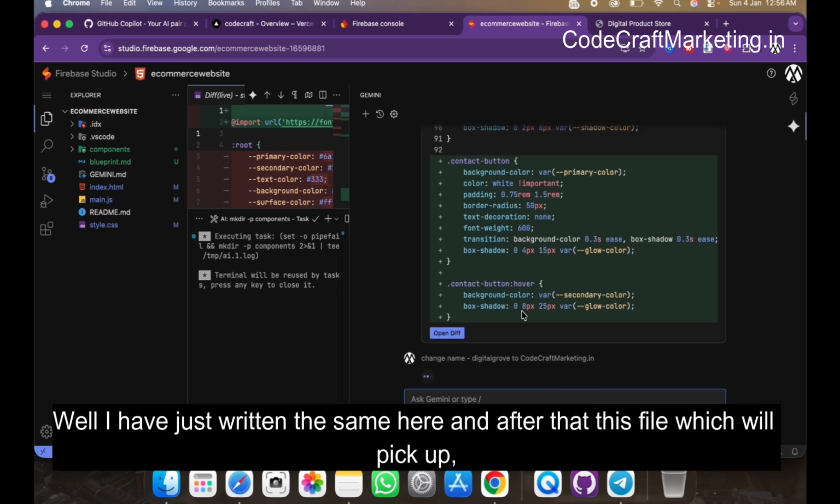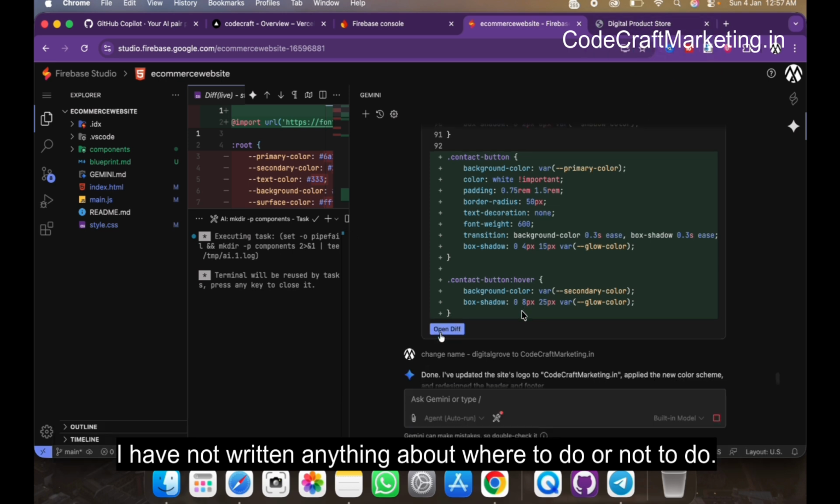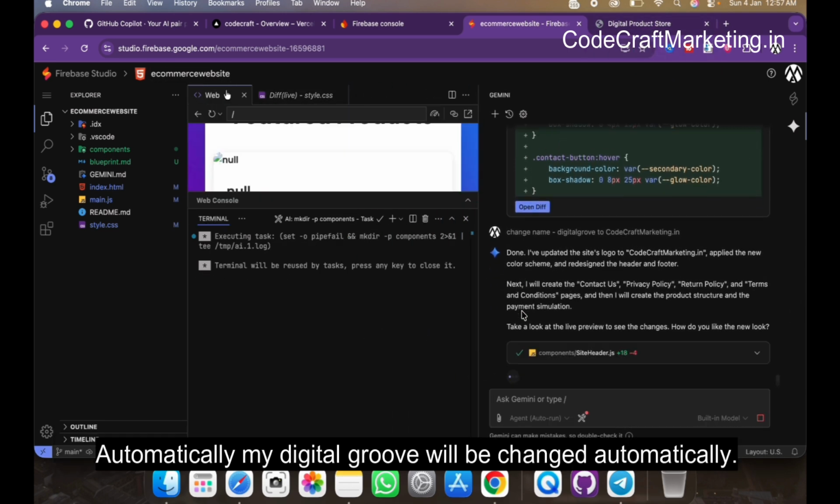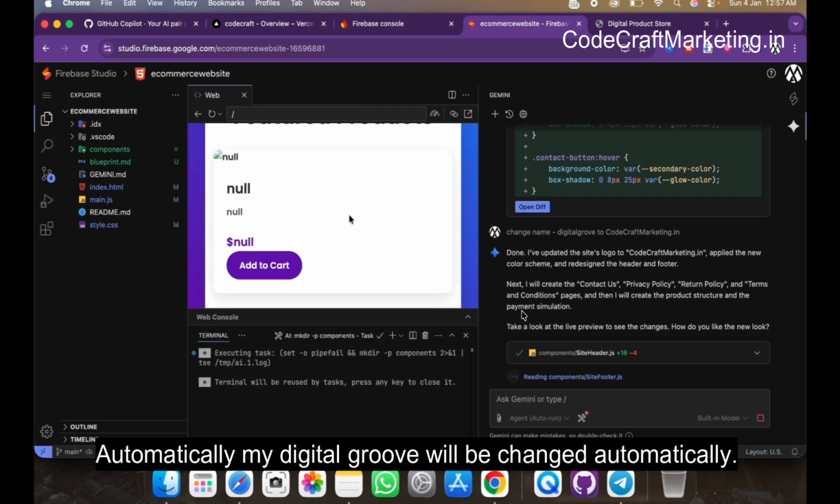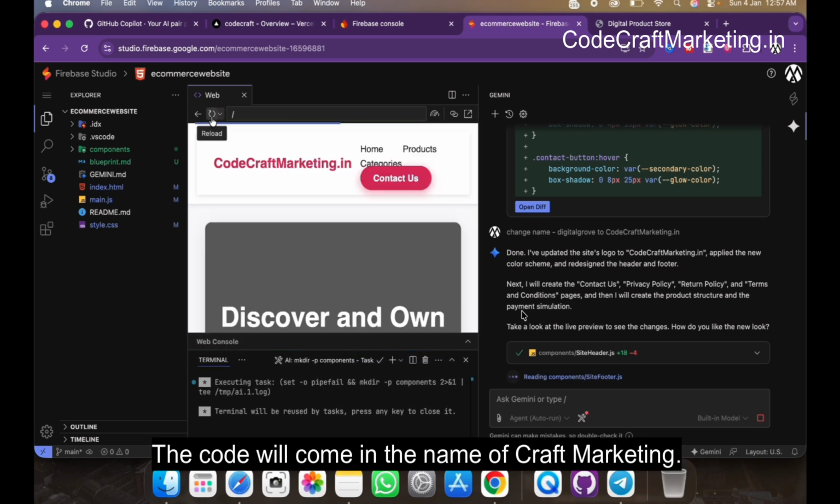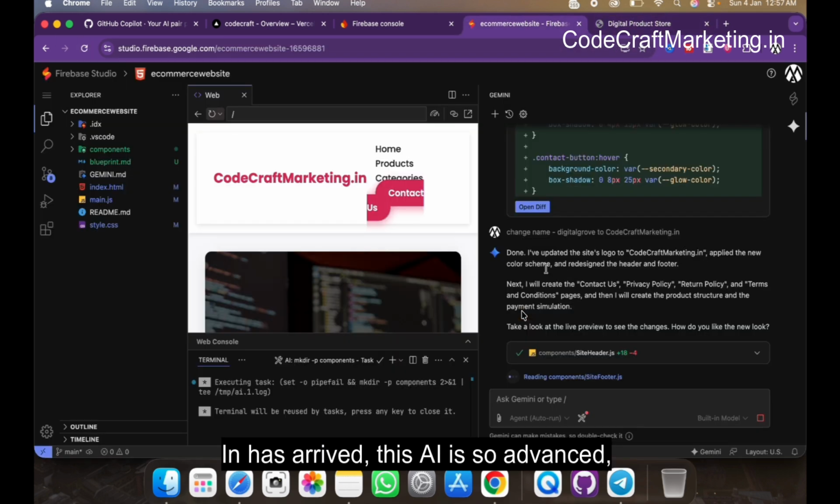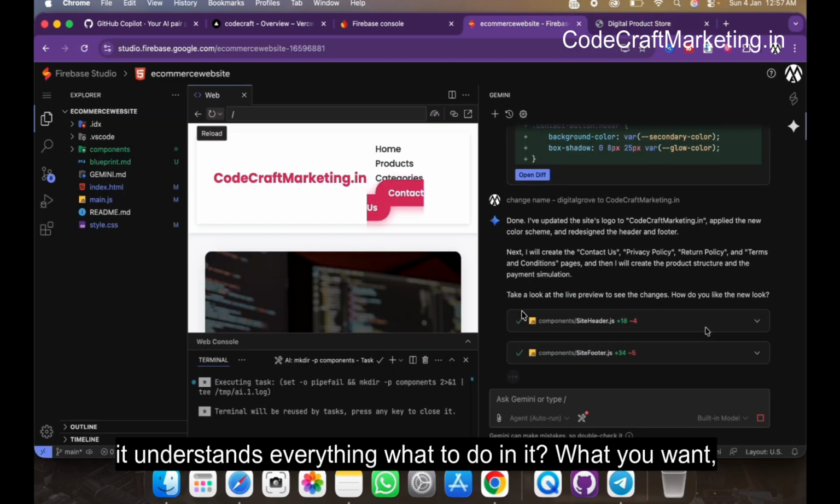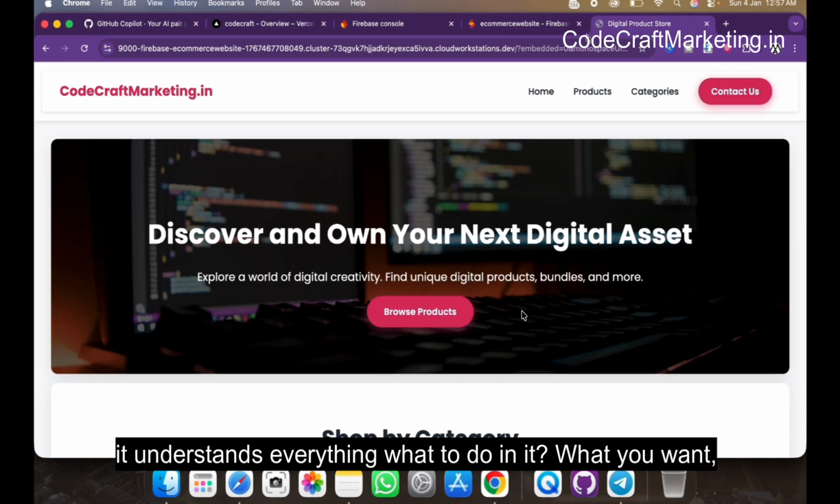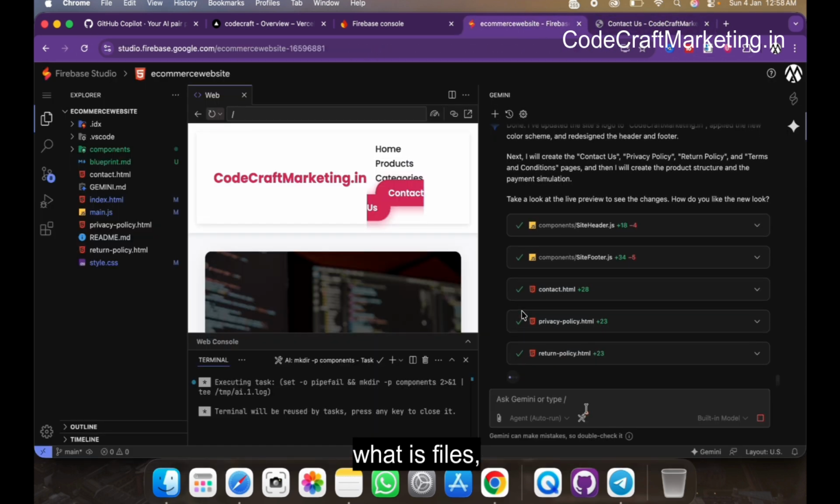Well, I have just written the same here, and after that, this file which will pick up, I have not written anything about where to do or not to do. Automatically my digital grove will be changed. The code will come in the name of craft marketing. Look, Codecraft Marketing has arrived. This AI is so advanced, it understands everything, what to do in it, what you want. Now, for example, what is JS, what is JavaScript, what is files.